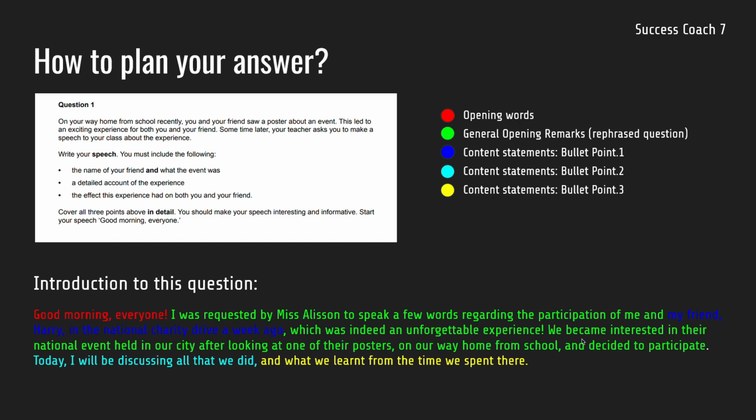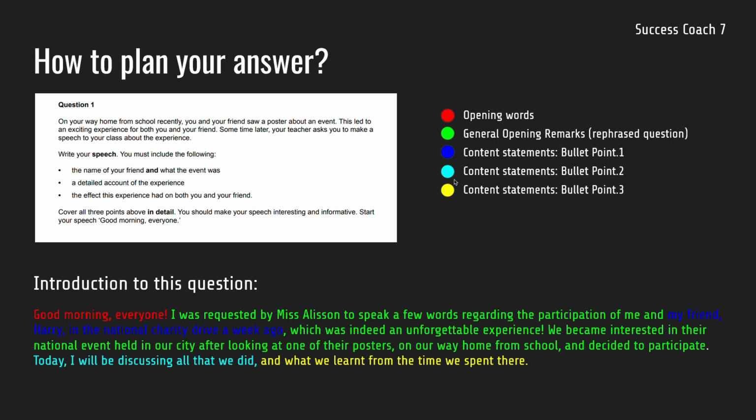We became interested in the national event held in our city after looking at one of the posters on our way home from school and decided to participate. So it's basically the entire rephrasal of this question here. If you read this question and this paragraph, it's exactly the same, just that the sentences are restructured and we have added a few little bits of information like the name of the teacher and the name of our friend.